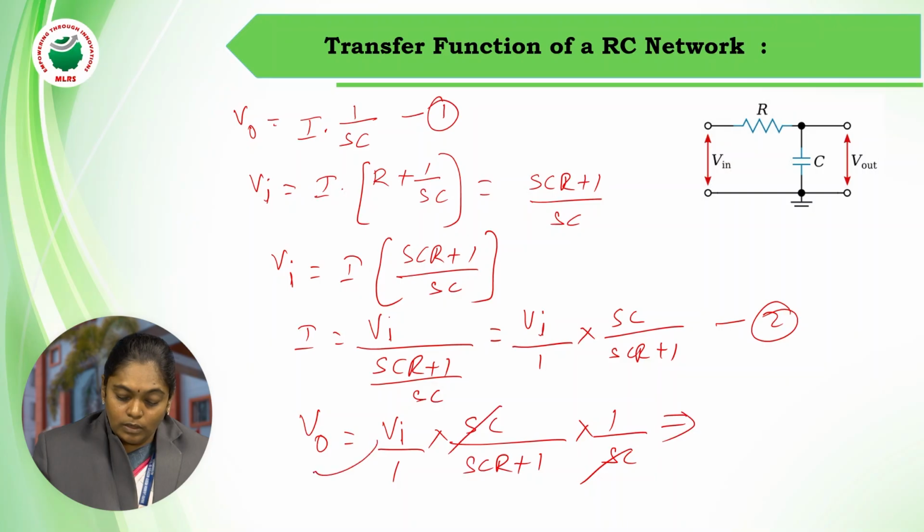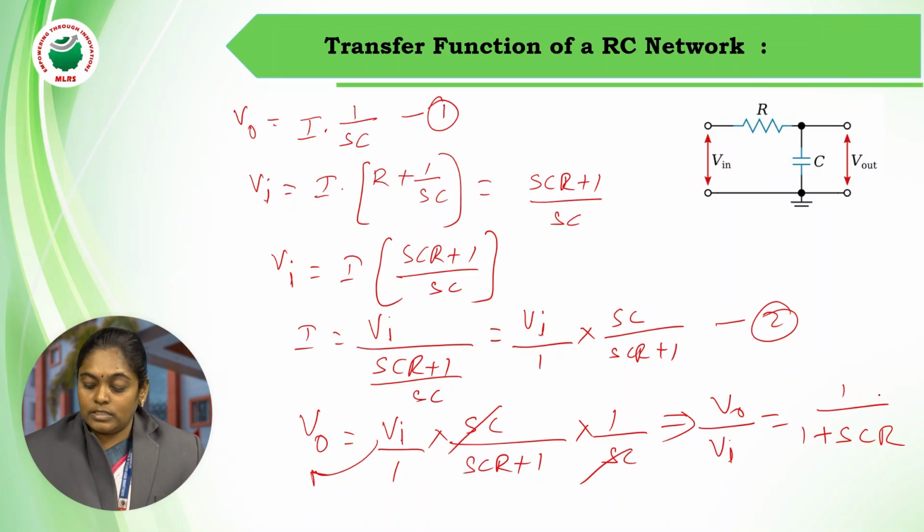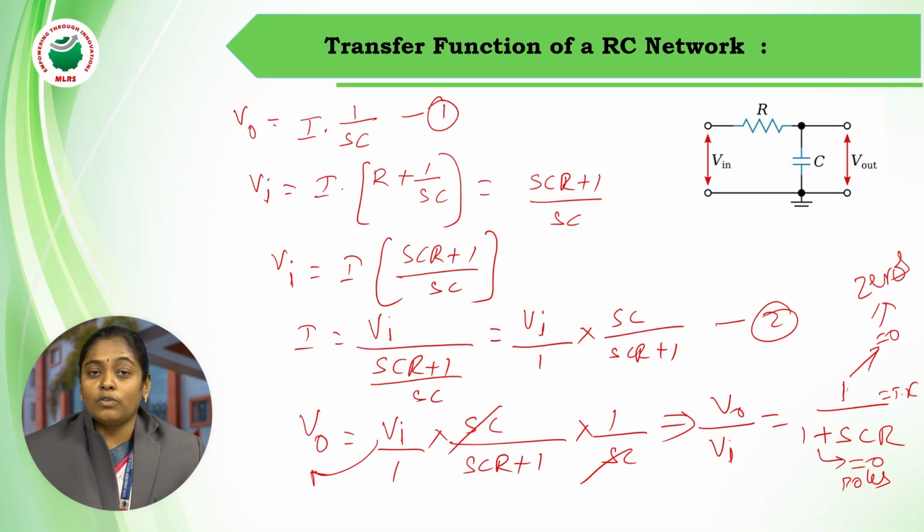If you take this V naught term to this side, we'll be getting V naught by Vi, which is nothing but 1 plus SCR. That itself indicates this is a transfer function. Now if you observe this in the given circuit, equating the numerator part of a transfer function to 0 will give you the zeros of a system. Similarly, if you equate the denominator part to 0, it will give you the poles of a system. The complete stability of a control system depends upon the location of the poles.